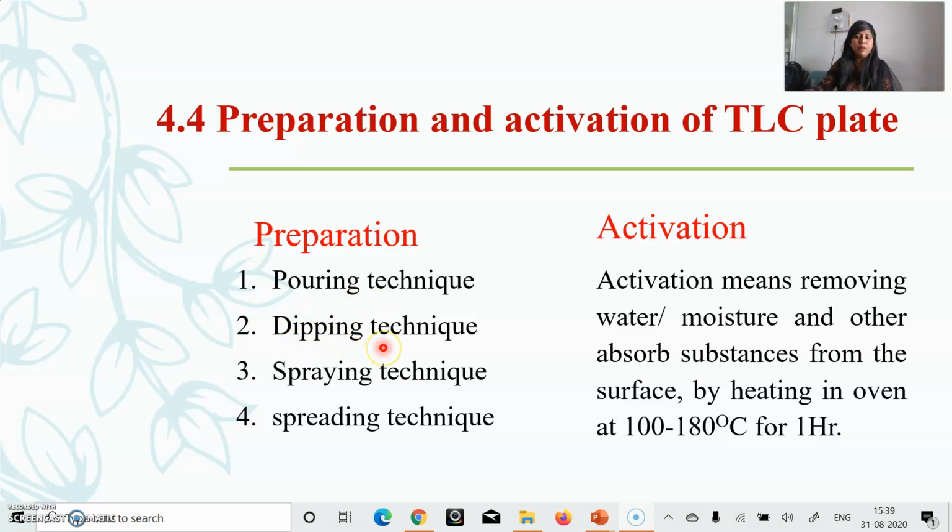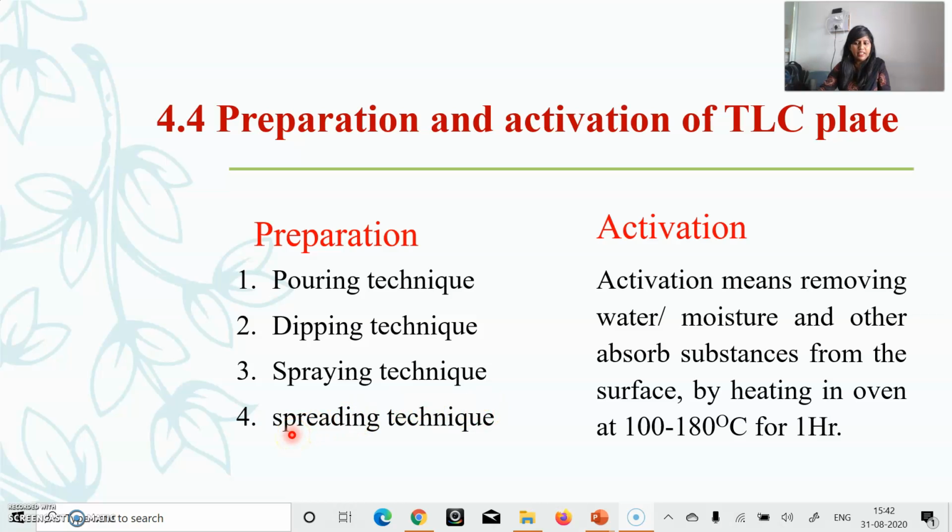Second method is known as dipping method. In the dipping method, the plates are dipped in a beaker where the slurry is made. The disadvantage of this method is that a large amount of slurry is required for the preparation of the TLC plate.